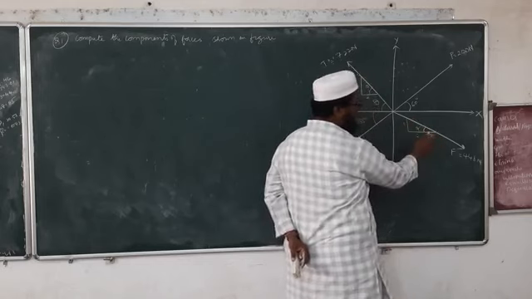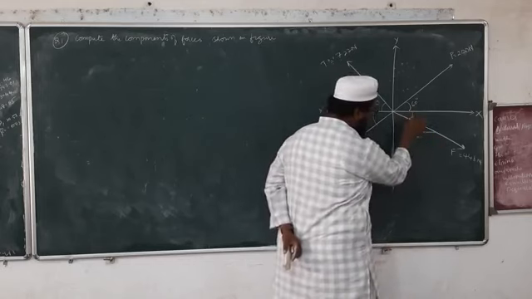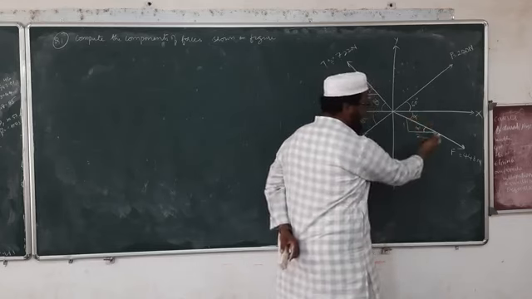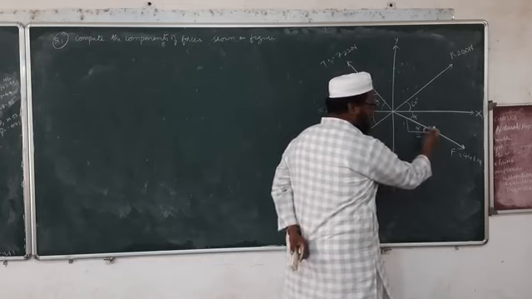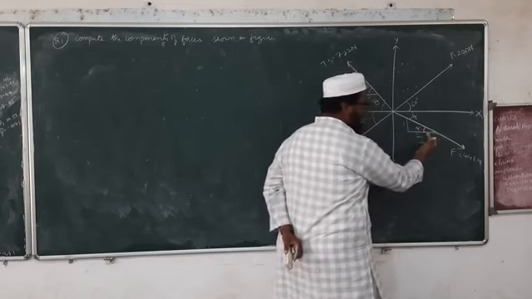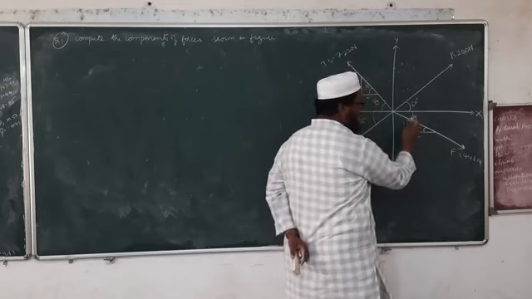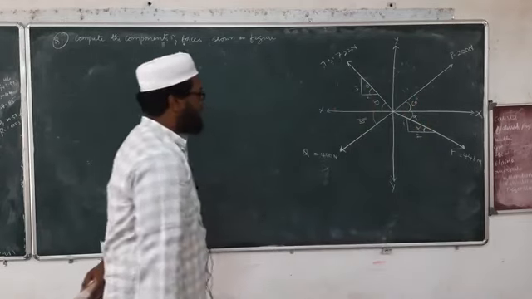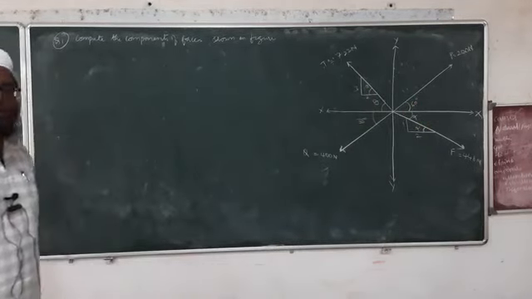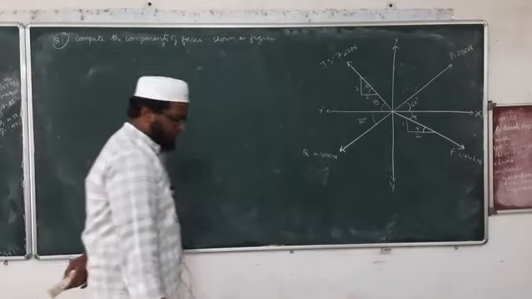So what will happen? The alternate angle, that is this angle, will also be alpha. This inclined line makes an angle of alpha with the x-axis, the horizontal line. So now we have to calculate all the components of each force.